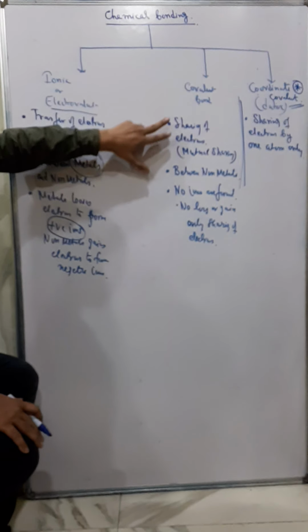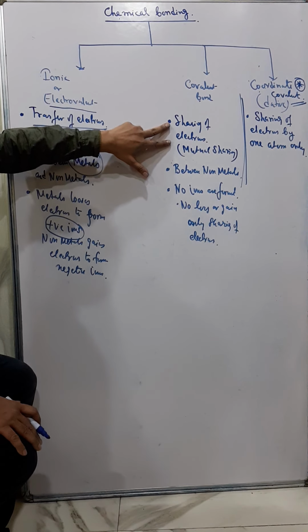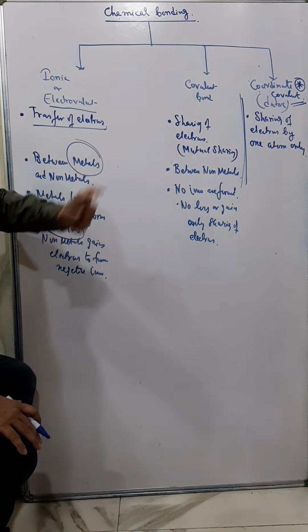Covalent bond means sharing of electrons. That means there is no loss or no gain. Nobody loses an electron, nobody gains an electron, but they mutually share each other's electrons. And these are generally between non-metals. So metals don't form any covalent compound or covalent bond, you can say.